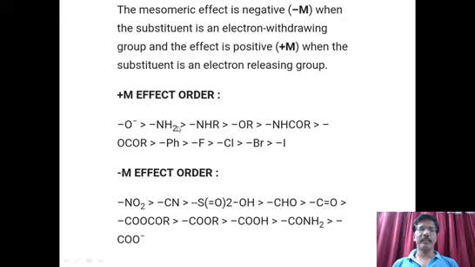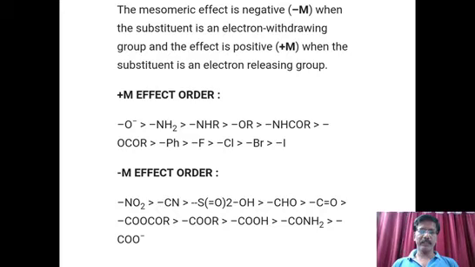Amine, already we have seen. NHR, same amine. OR group, alkoxide. This is what we can call alkoxide. So any alkoxide, ethoxide or butoxide, propoxide, whatever it may be, methoxide also. Oxygen has an electron pair, so it can easily donate electrons, it can release electrons. NHCOR is also here.